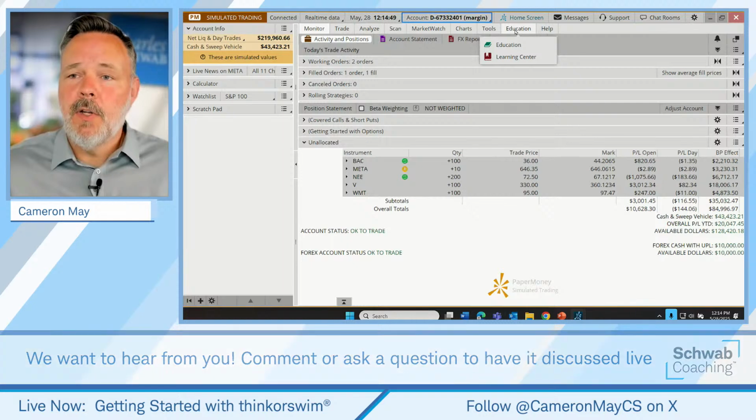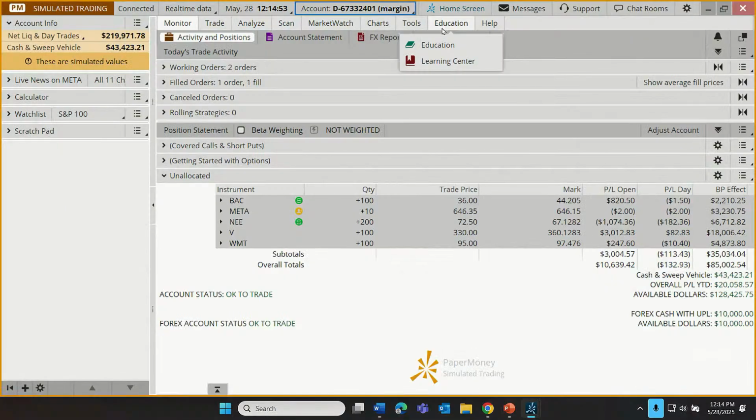Education is where we would go to learn more about Thinkorswim. It's one of the resources that's available for learning more about Thinkorswim. In particular, I'd suggest the Learning Center has some great tools. But finally, if we want to call and talk to somebody, we can go to Help. But here we are on the Monitor tab.